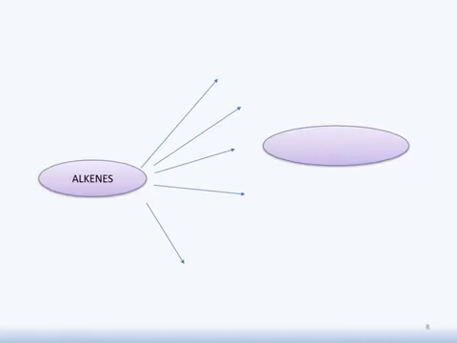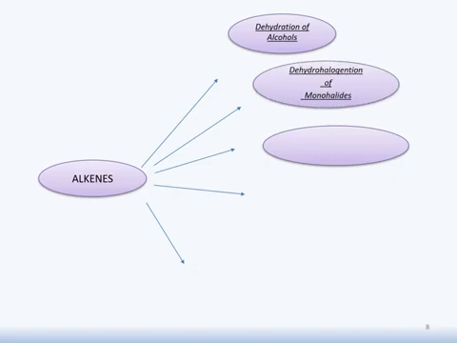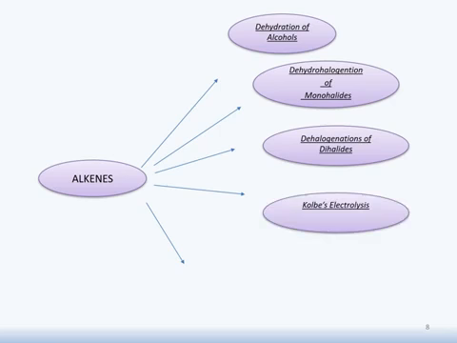Here is a brief summary for the synthesis of alkene from different reactants and passing through different processes. Firstly, dehydration of alcohol. Here the reactant which is being used is alcohol, and the process will be dehydration. Secondly, we have dehydrohalogenation of monohalide. Here the reactant is monohalide and the process is dehydrohalogenation. Thirdly, we have dehalogenation of dihalide. Here the reactant is dihalide and the process will be dehalogenation, it means removal of halo groups.